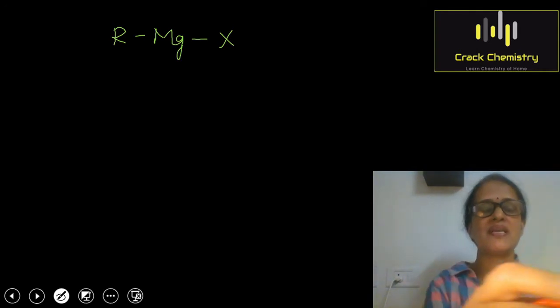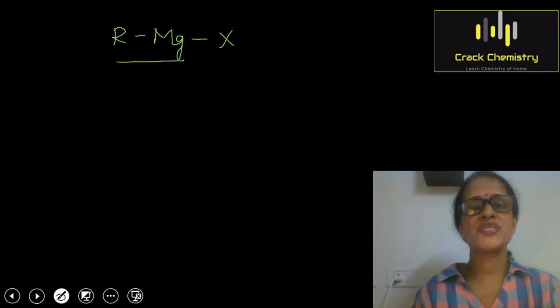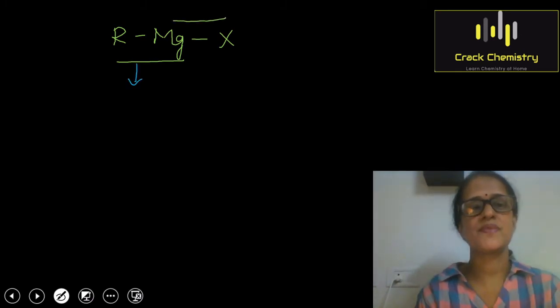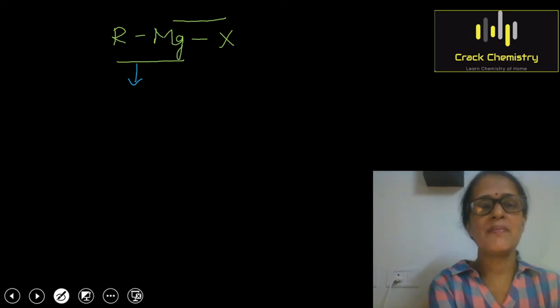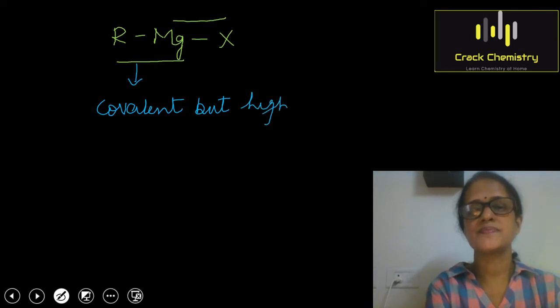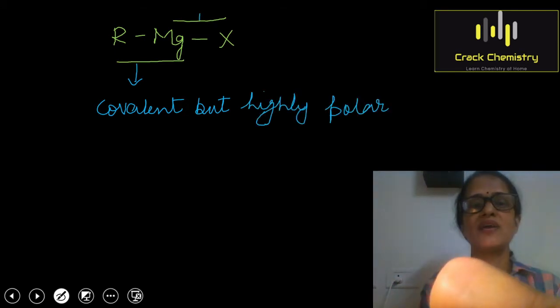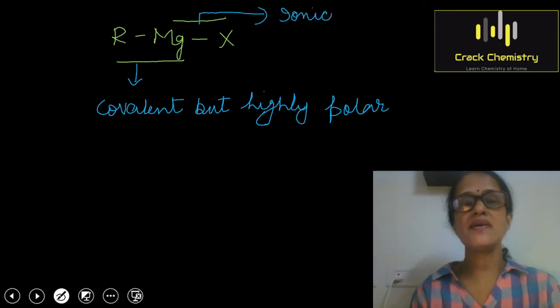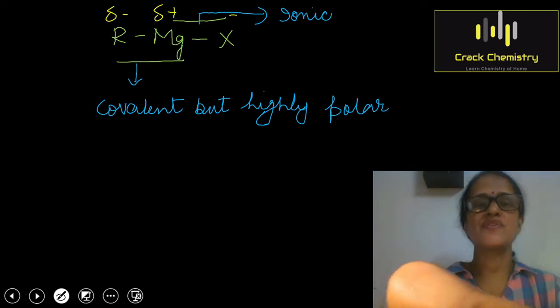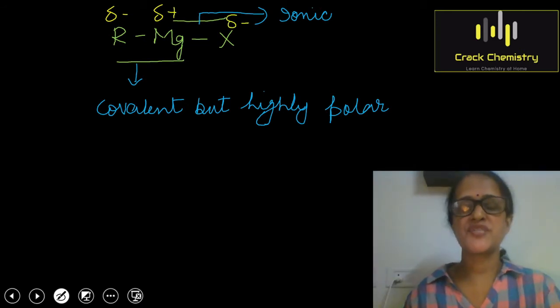Grignard reagent consists of two types of bonds. The bond between alkyl group and magnesium is covalent but highly polar, and the bond between magnesium and halogen is ionic. In Grignard reagent, as the carbon atom is more electronegative than magnesium, it will acquire a partial negative charge, magnesium will acquire a partial positive charge, and the halogen will also acquire a partial negative charge.